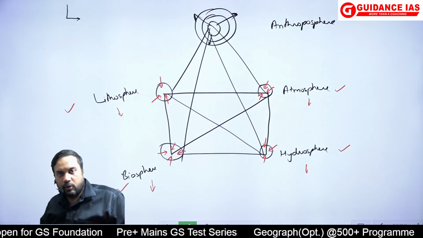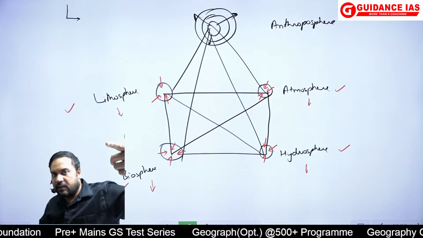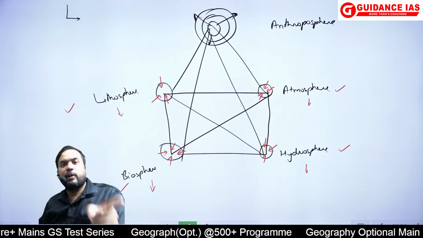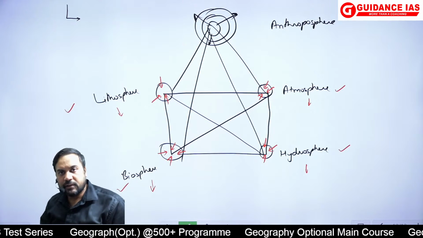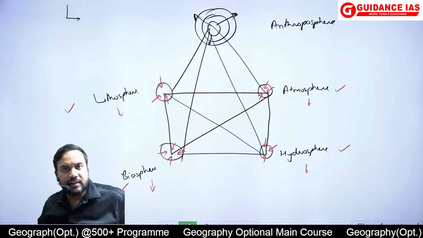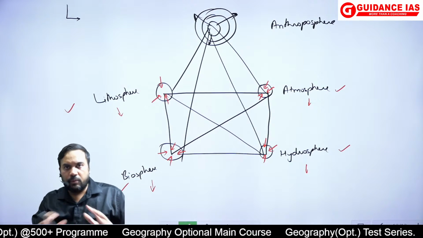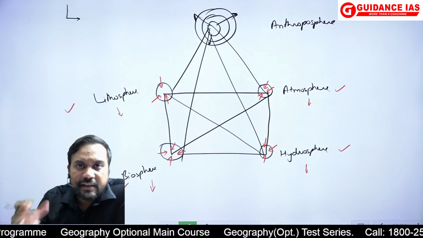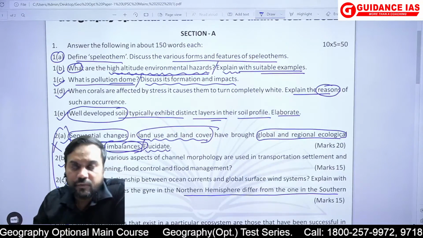ठीक है. Hydrosphere, again hydrological cycle का aspect, like for example class में याद करो हमने बात किया था, we talked about the river regimes. Can I relate these river regimes with the land use changes? Yes, I can do that. वो use कर सकते थे as an example. ठीक है. And again biosphere, how habitat shrinkage and everything is affecting. So that is how the answer should have been written. Very clearly this answer was challenging.